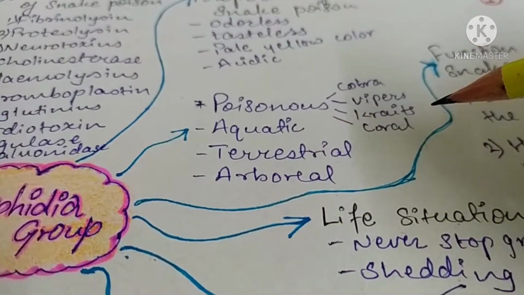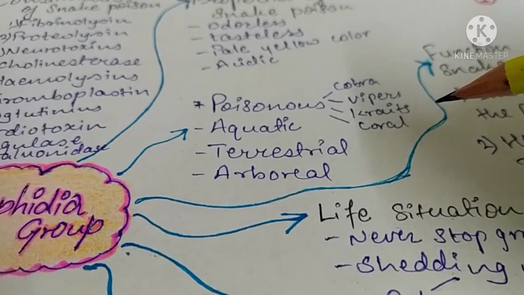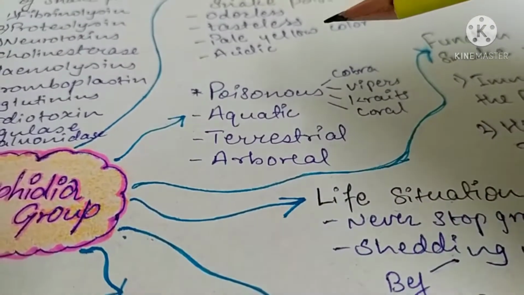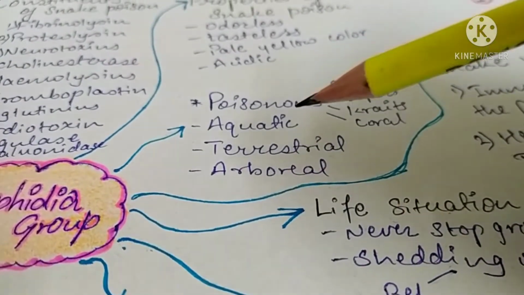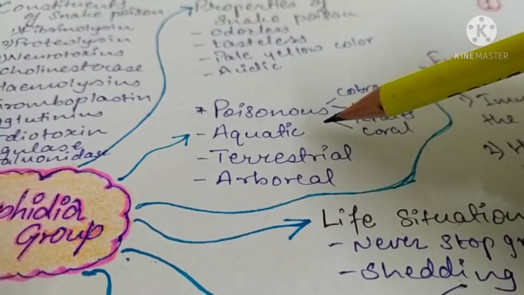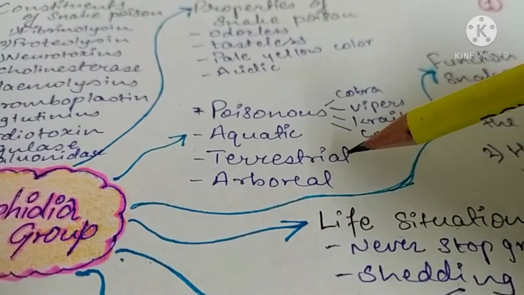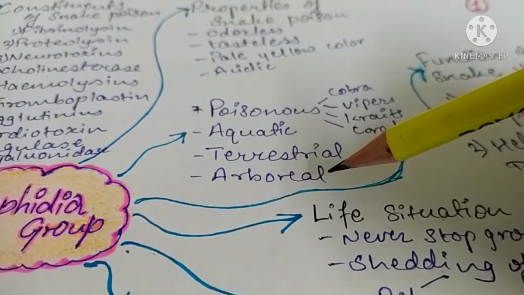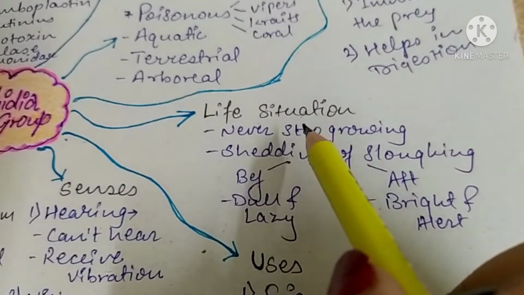Okay, so as I told you about the sea snake, some snakes live in water, like in fresh water or other marsh areas. Those snakes are aquatic snakes. Then terrestrial snakes live in burrows, and arboreal snakes live on trees. Now the life situation of snakes.